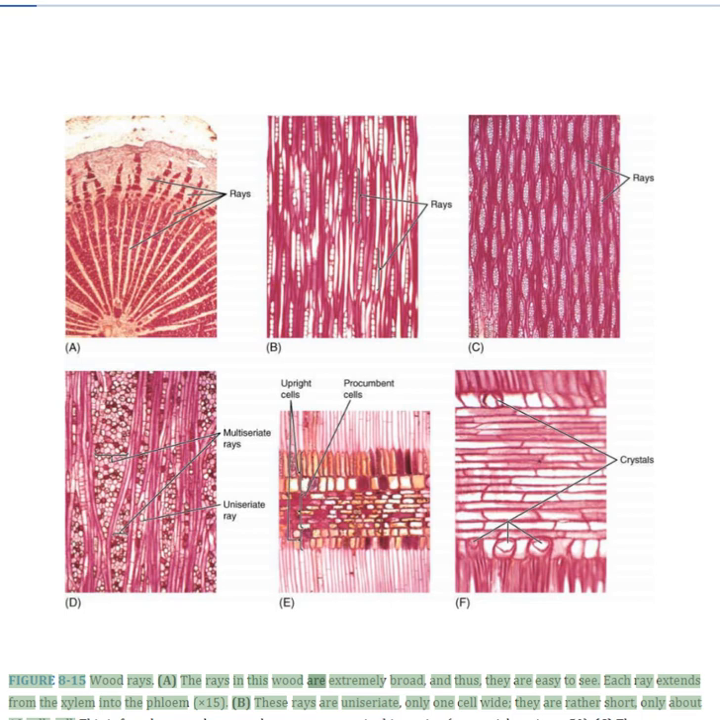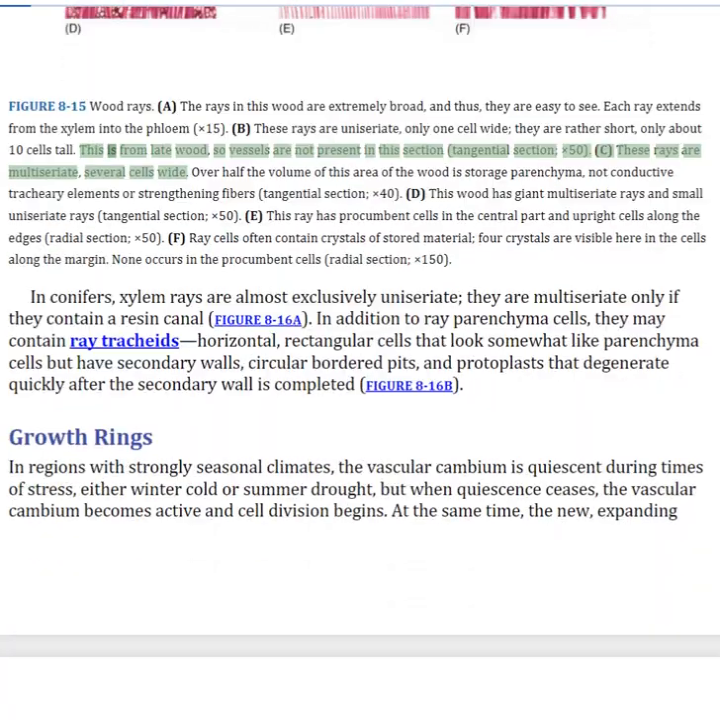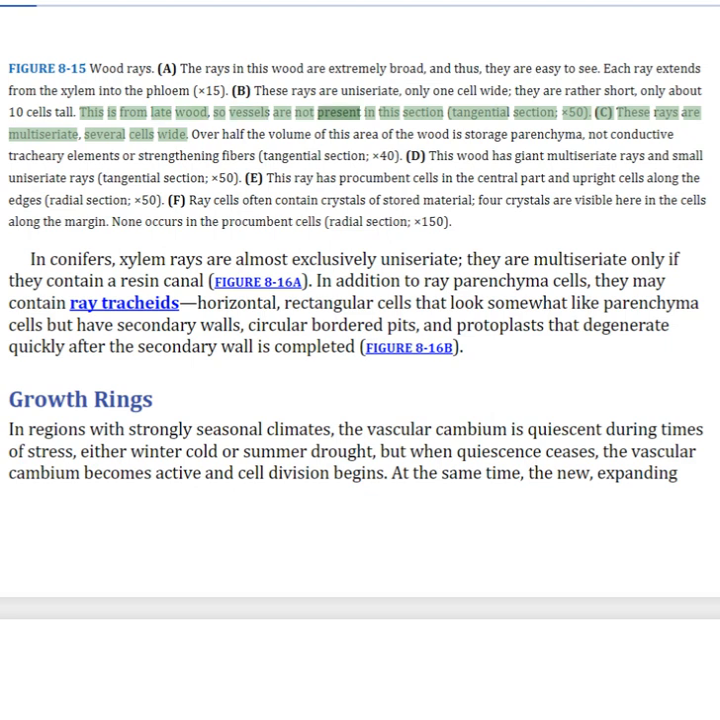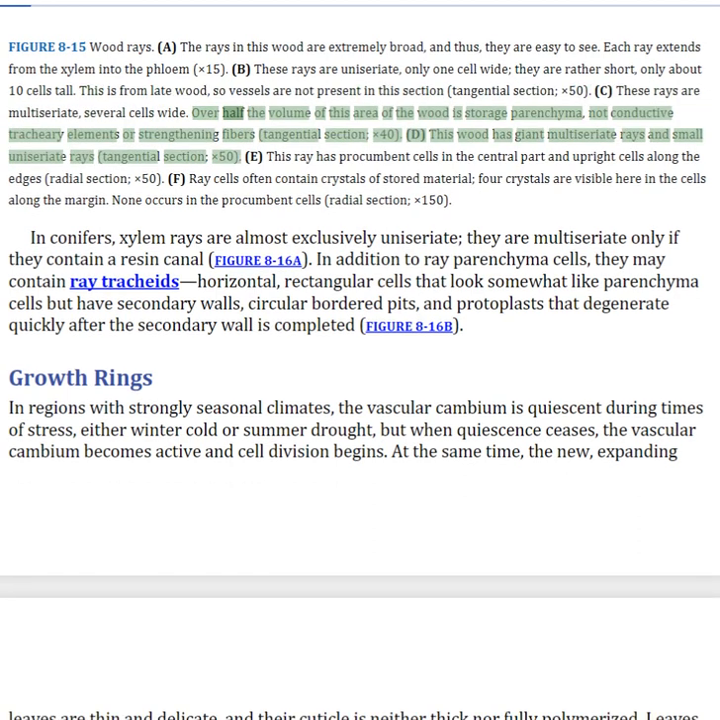The rays in this wood are extremely broad, and thus, they are easy to see. Each ray extends from the xylem into the phloem. These rays are uniseriate, only one cell wide. They are rather short, only about 10 cells tall. This is from late wood, so vessels are not present in this section. These rays are multiseriate, several cells wide. Over half the volume of this area of the wood is storage parenchyma, not conductive tracheary elements or strengthening fibers.